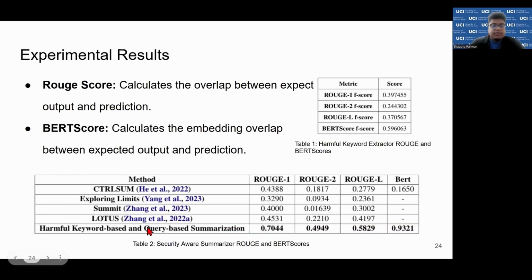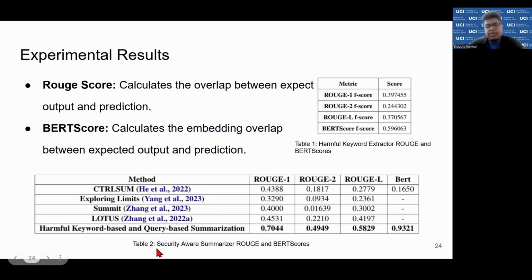And for experimental results, first of all, we have used the ROUGE score, which basically calculates the overlap of the words in terms of unigram, bigram, and also the longest common subsequence: ROUGE-1, 2, and L. And also we calculated the BERT score, which basically calculates the embedding overlap between the expected output and the prediction. So the score we have in this case is something like this. For the harmful keyword extractor, we have got ROUGE-1, 2, and L as almost 40%, 25%, and 37%, and the BERT score is 60%, which is quite good compared to the other summarizers as well.